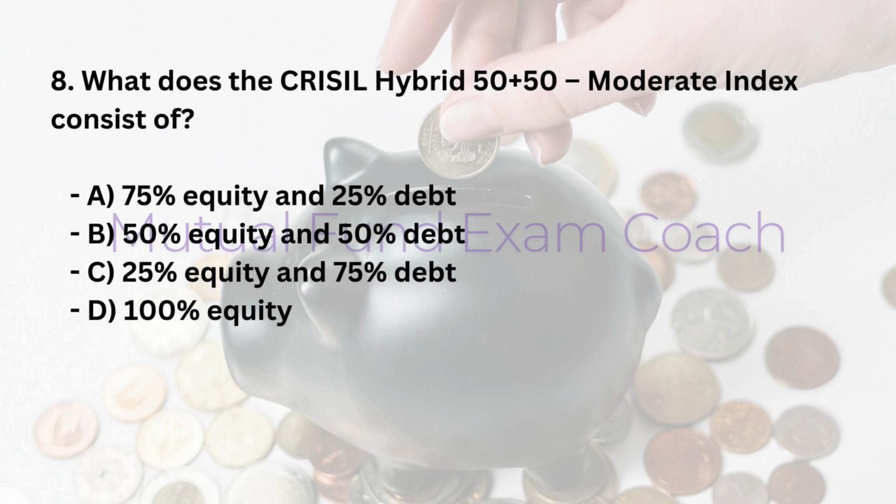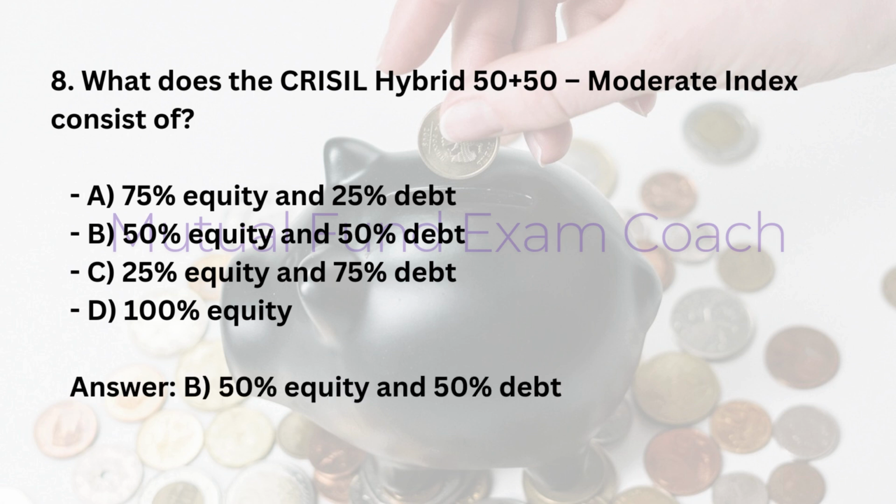8. What does the CRISIL Hybrid 50+50 Moderate Index consist of? A. 75% equity and 25% debt. B. 50% equity and 50% debt. C. 25% equity and 75% debt. D. 100% equity. Answer: B. 50% equity and 50% debt.